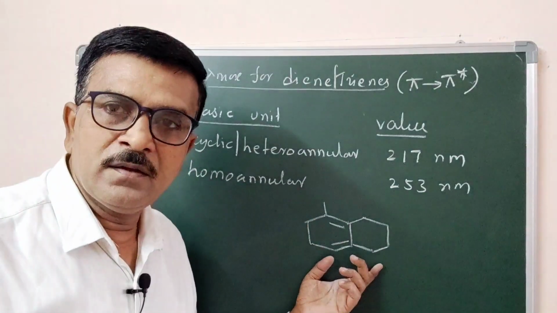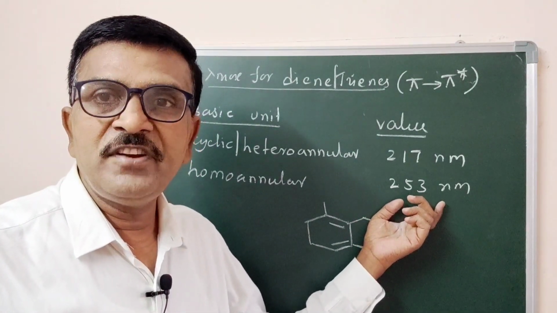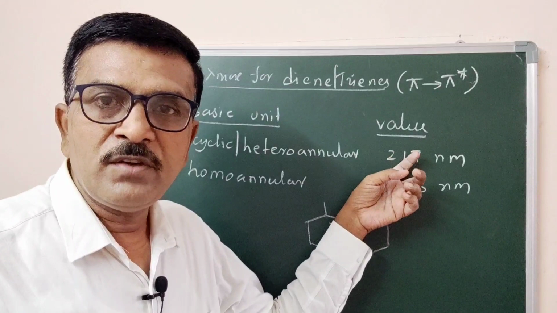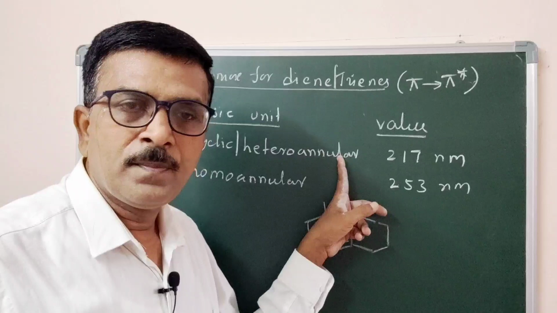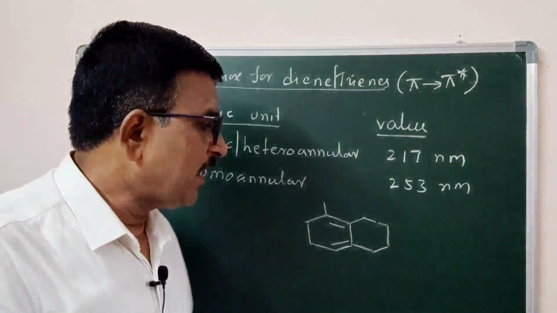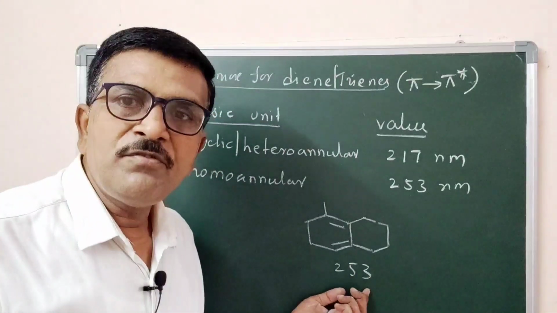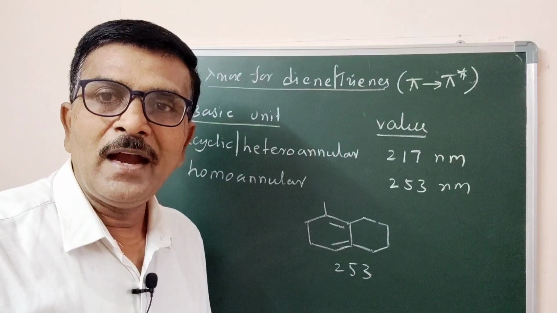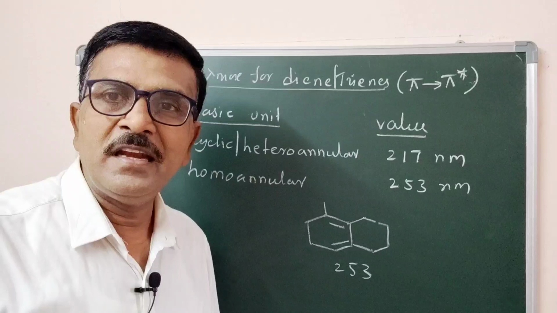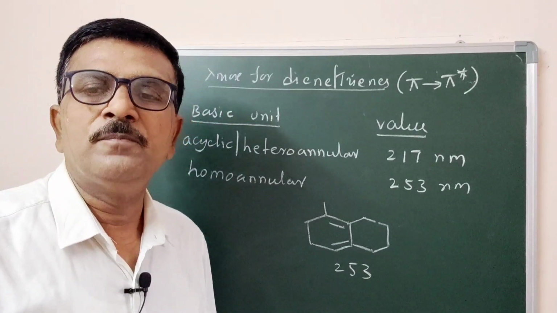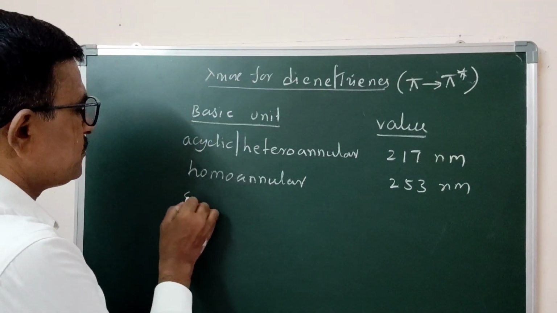If the conjugated double bonds are homoannular, then we should consider the basic value 253 nanometer, not 217. The 217 basic value is only for acyclic and heteroannular systems. For a homoannular system, the basic value is 253 nanometer. To the 253 nanometer, we then add the effect of the substituents present in this molecule. Then we will get the final absorption maxima for that molecule. Is it clear? Coming to substituents.